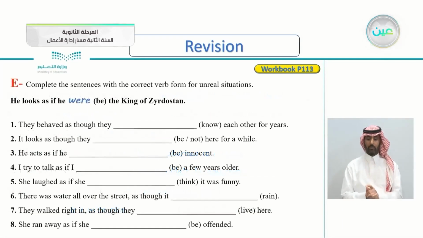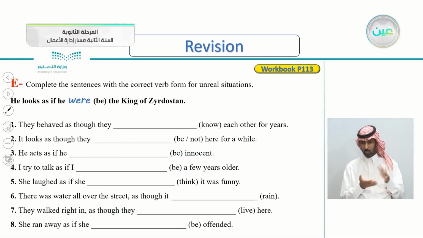Exercise E, complete the sentences with the correct verb from the unreal situations. He looks as if he were the king of Kurdistan. So, the verb is be. That's why we chose were.